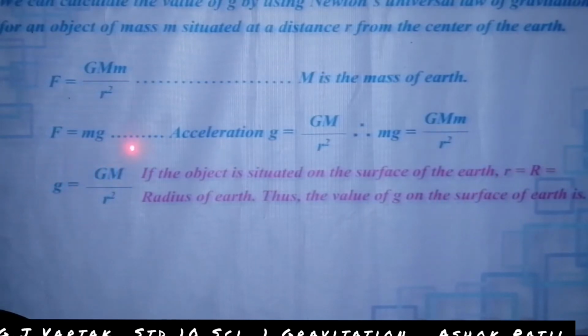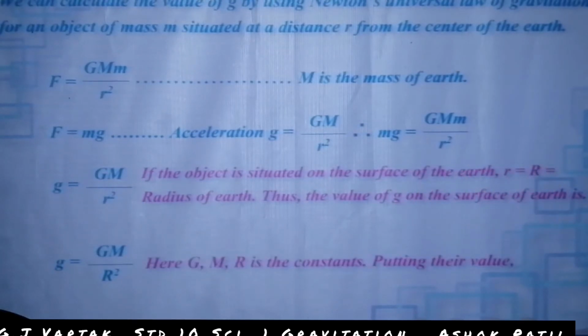g is equal to GM upon r squared. So g is equal to GM upon capital R squared, because small r is equal to capital R. Both are the radius of the earth. Then substitute small r with capital R. The formula will not be changed here.